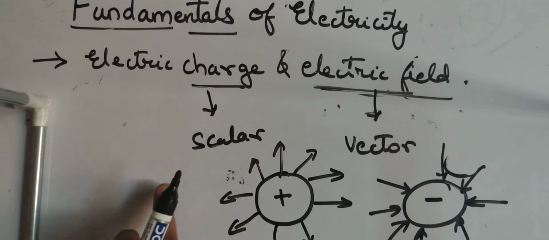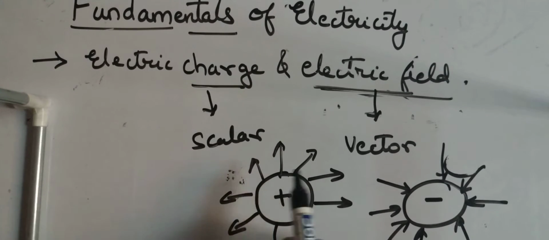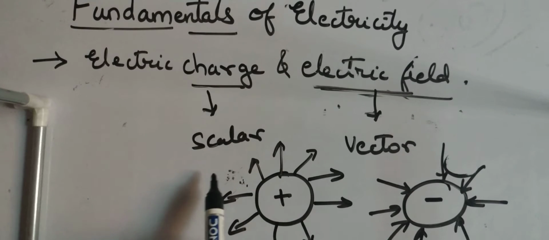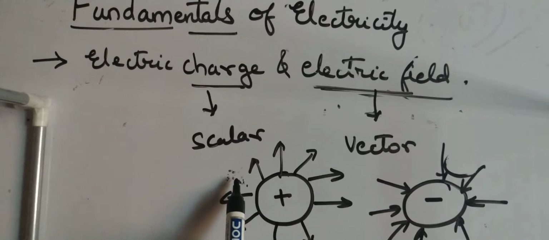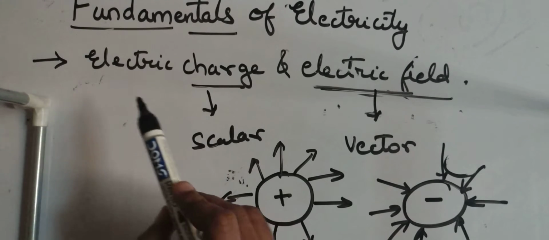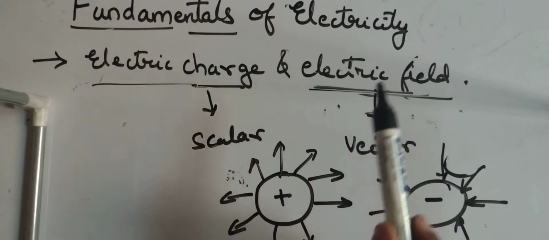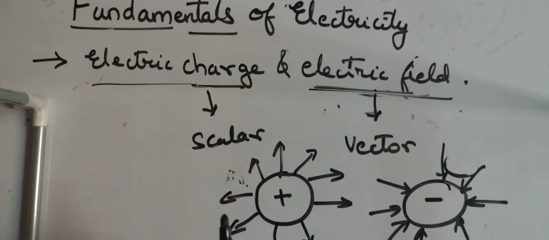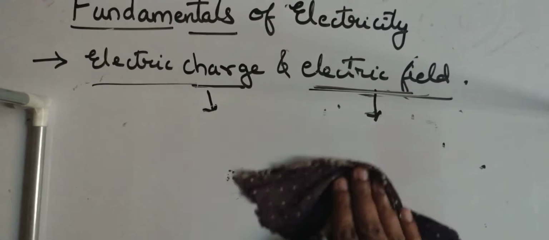Only when it enters the electric field. Apart from it, it will experience no force. Are you following it? So this is the very basic way to explain what is electric field and electric charge. Now we will get on to the topic.